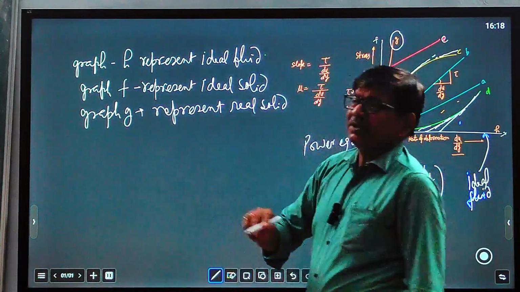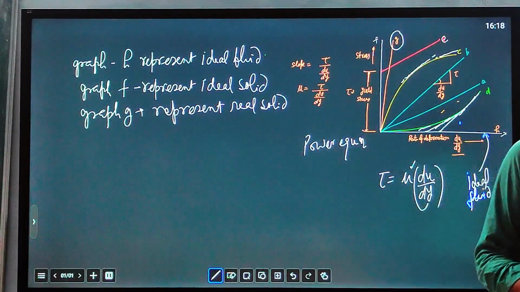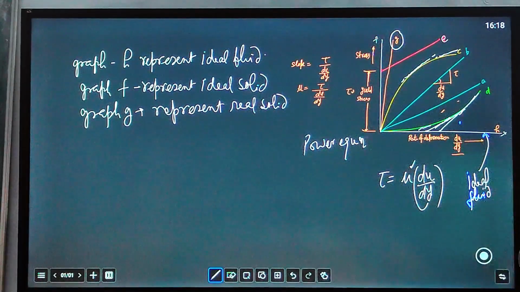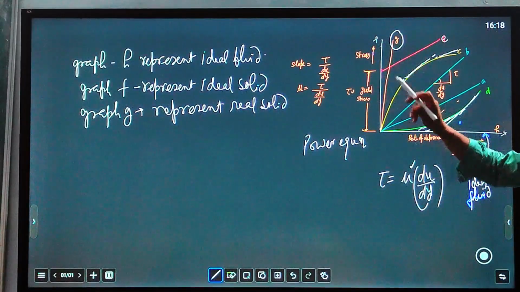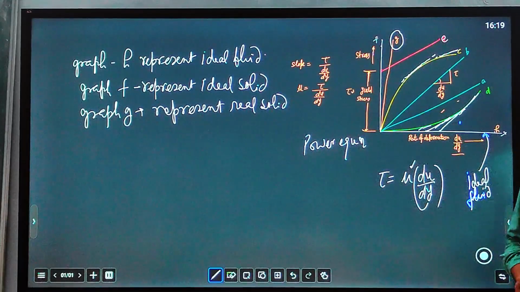And the real solid is represented by G, because some deformation will take place, but they are not Newtonian fluids, because they are not following Newton's law of viscosity. Newtonian means once you start deforming, once you apply stress, the fluid will continuously flow and continuously deform. This case does not apply for F and G, and it does not apply for H also. These are not Newtonian fluids.